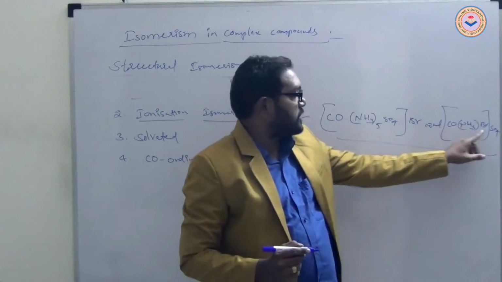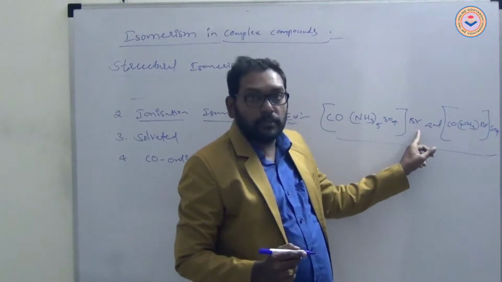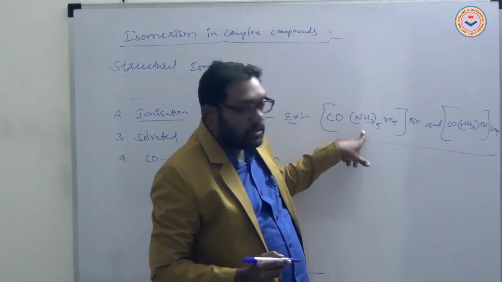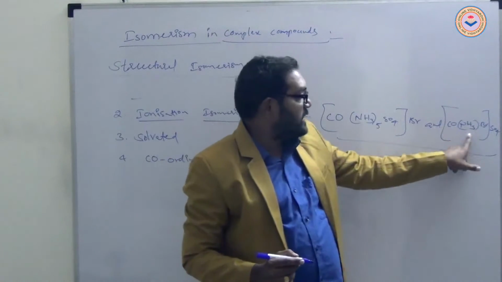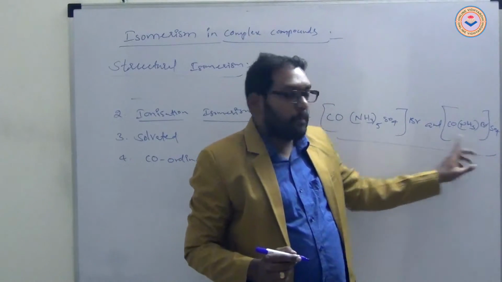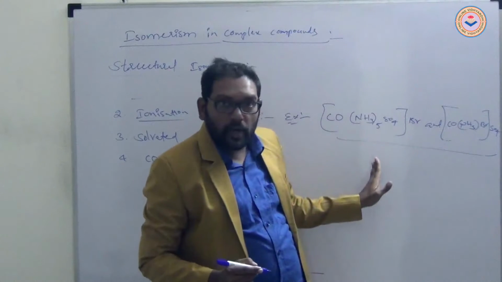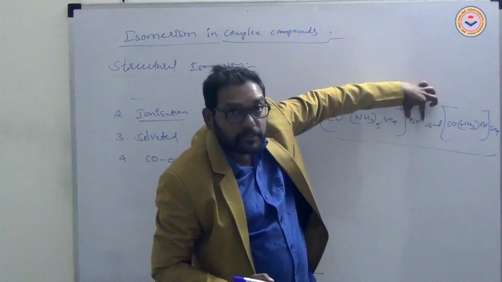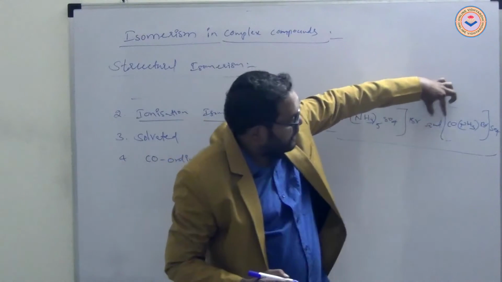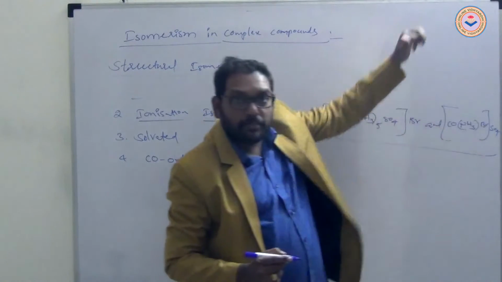These two are exchanged, meaning these two are ionizable. In the first one, bromine is ionizable; in the second, sulfate is ionizable. But both complex compounds have the same molecular formula. When dissolved in water, in the first bromine is ionizable, and in the second sulfate is ionizable.